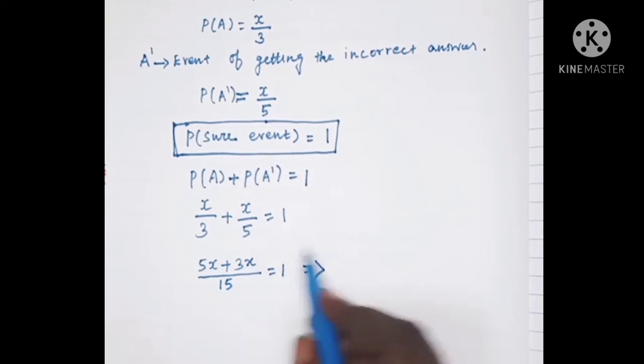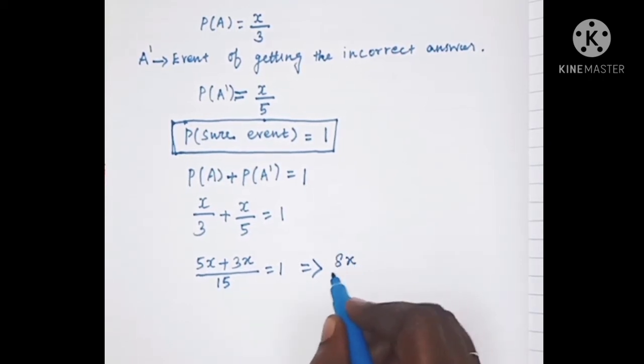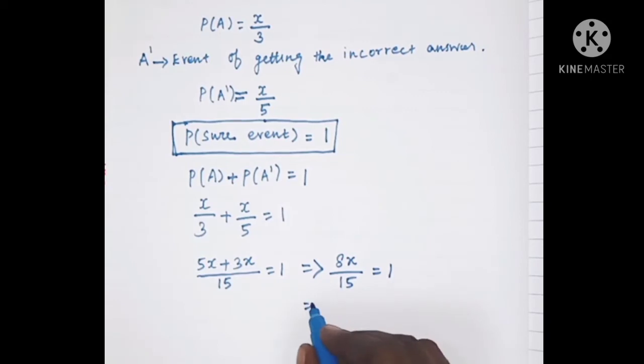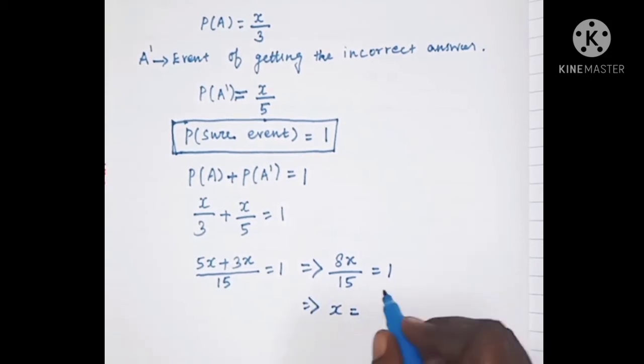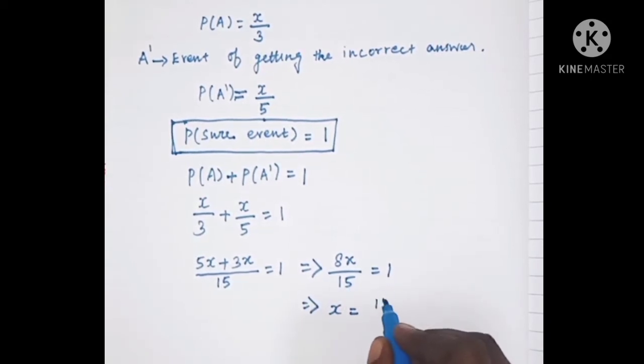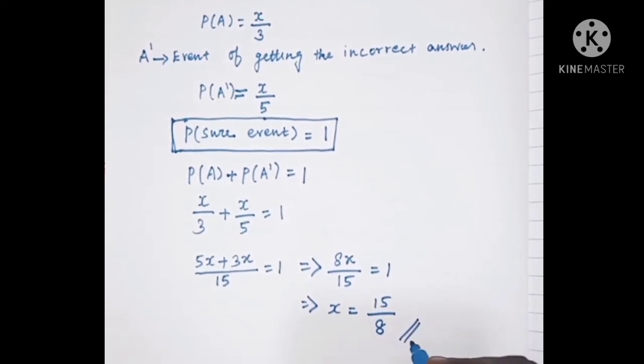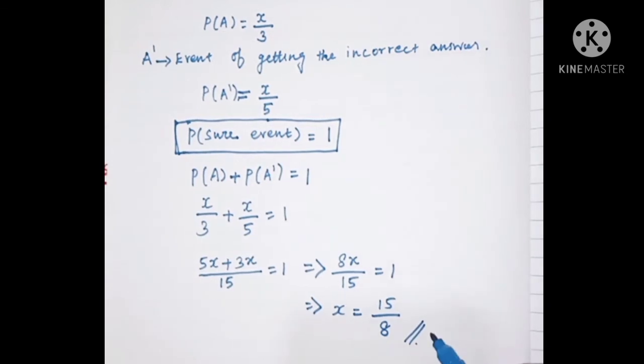Now 5x plus 3x is 8x, divided by 15 is equal to 1, which implies x is equal to 15 divided by 8. So the value of x is 15 divided by 8.